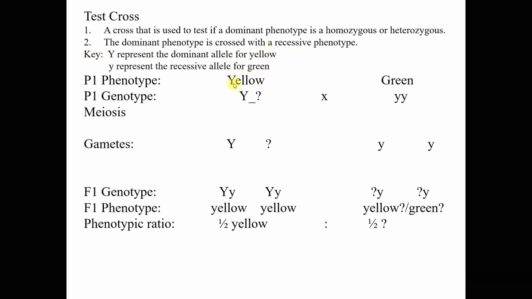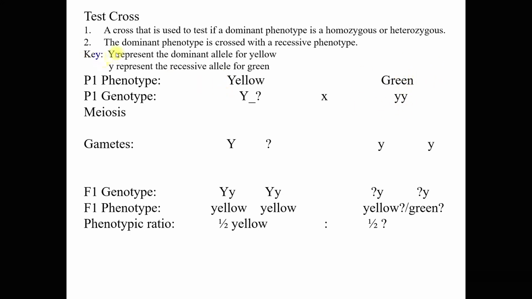Okay, yellow meaning to say a characteristic, right? A phenotype being yellow meaning to say is the dominant trait, while being green is the recessive trait. Okay, but we don't know if this yellow is homozygous or heterozygous. Right, so this dominant yellow, we cross with this recessive phenotype, this recessive green.